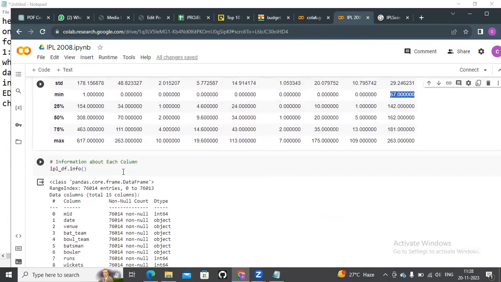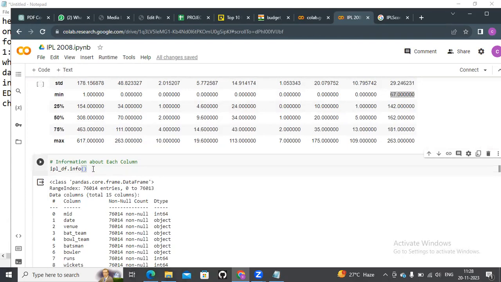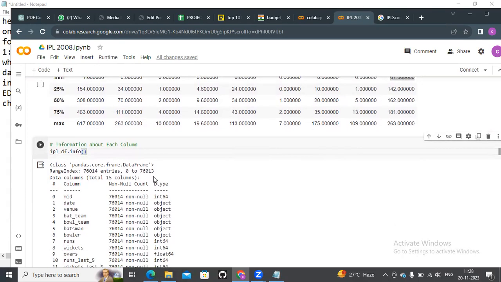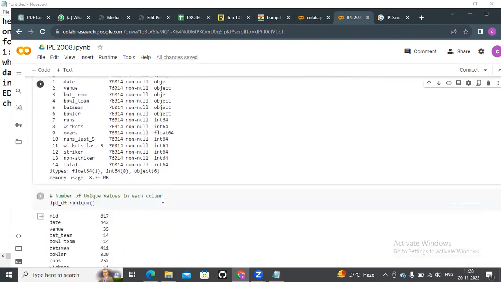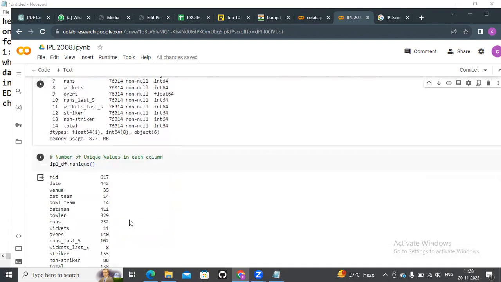Later we go to see what data types are involved in our dataset. We just use df.info. Here we have integer variables, object variables, and float types. Check one by one.